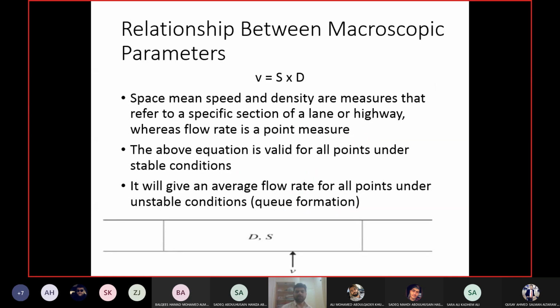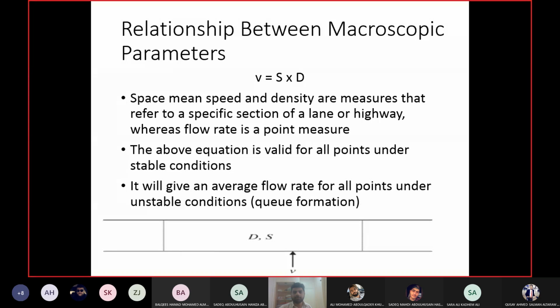So we have discussed the relationship between microscopic parameters, and obviously they are related to each other, as you did in the previous example. From headway you calculated spacing using the speed, right? So now headway and spacing relationships are done with each other and as well as with flow, speed, and density.